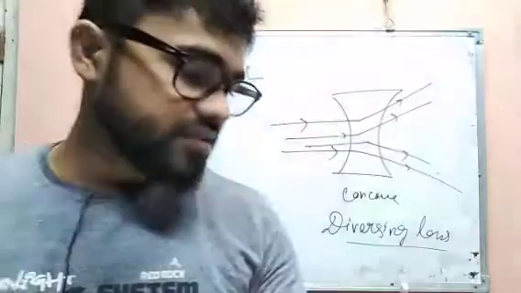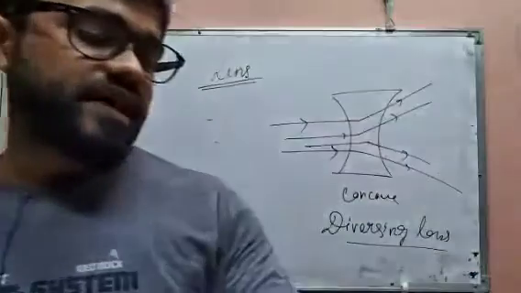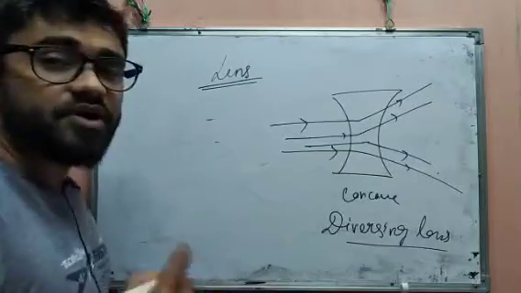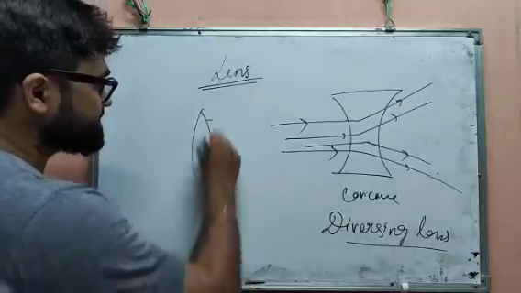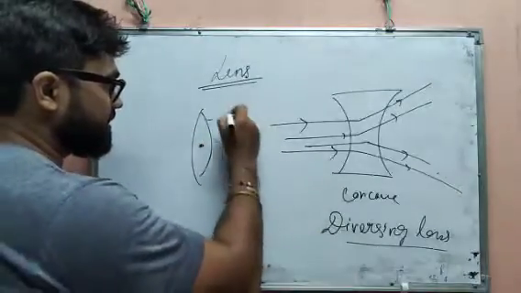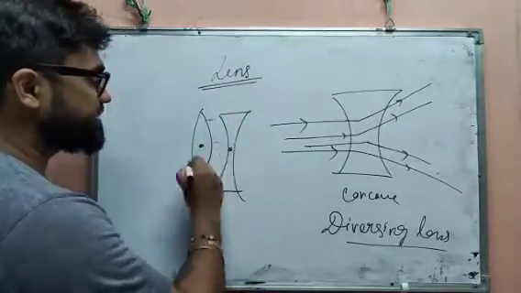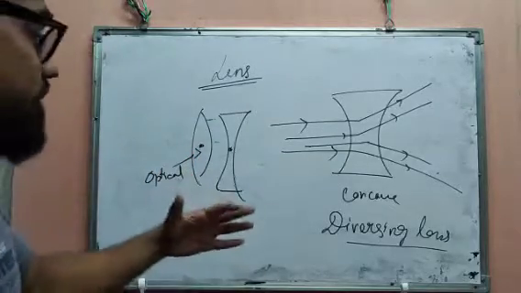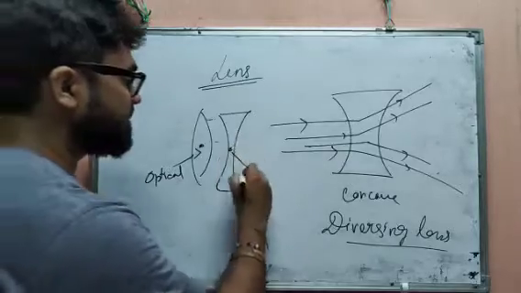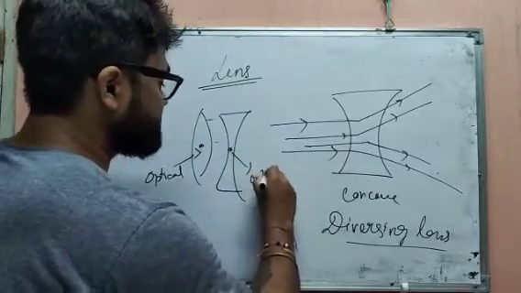The center of a lens is called the optical center. In the mirror, the center of the mirror is called pole, but in the case of lens, this center is called optical center.